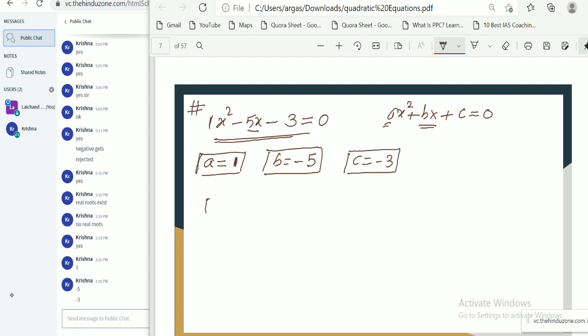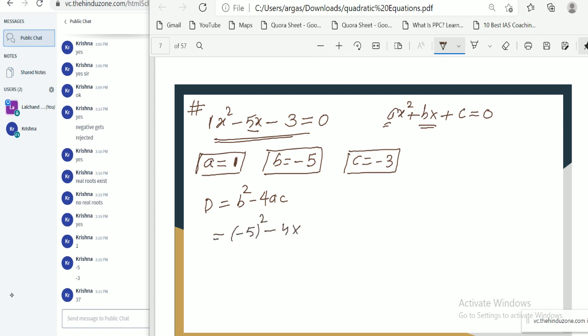Now calculate d value. D value is b square minus 4ac. So if we calculate minus 5 square minus 4 into a value is 1 and c value is minus 3. So now 25 plus 12.